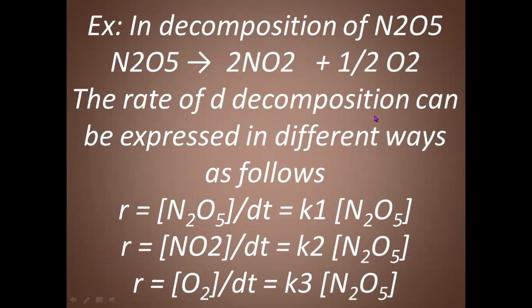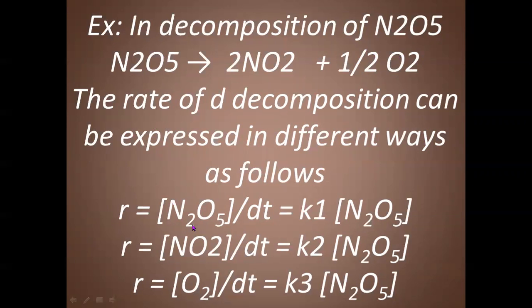The rate of decomposition can be expressed in different ways as follows. Why? Because there is one reactant, N2O5, and we are getting two products, NO2 and O2. So we can express the rate of reaction in terms of N2O5, NO2 or O2.